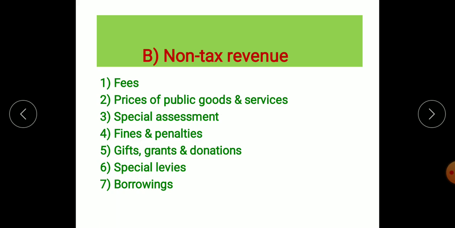आया समझ में? Next is the borrowings. Borrowing means what it is, that if the government does not have that much income to do the expenditure, the government will borrow from the various financial institutions. First of all, the government will ask the internal country, that means the government will ask from the commercial banks, from the individuals of its own country, and if they are not able to pay, then the government may ask the World Bank or the IMF, International Monetary Fund and all. So it is known as the borrowings.